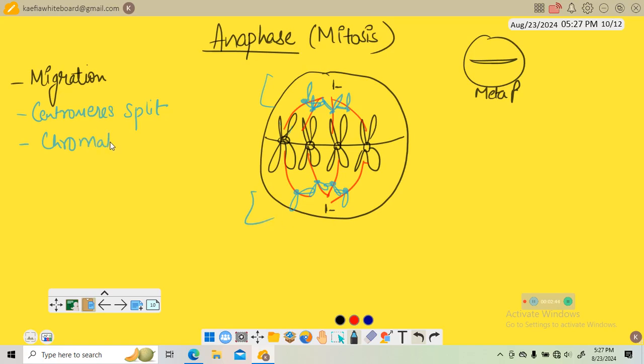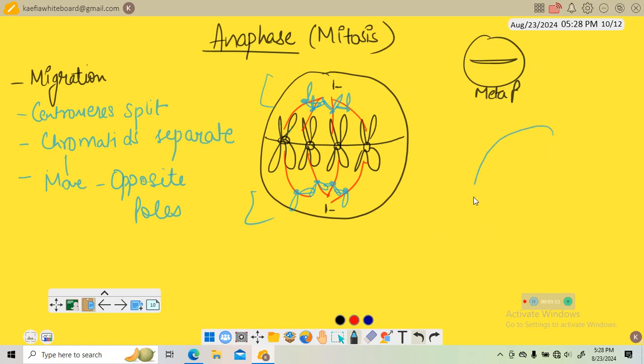So the chromatids will get separated and move to opposite poles. Okay, so this was about anaphase.